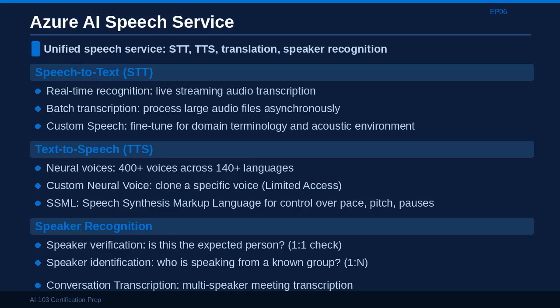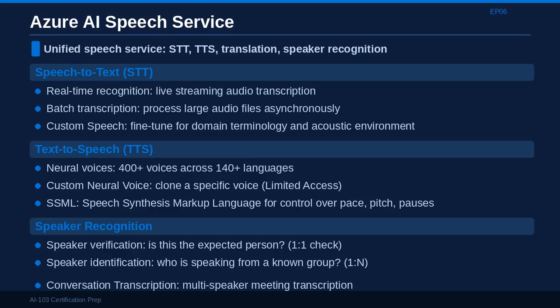Custom speech lets you fine-tune the STT model for your specific domain. If you are transcribing medical conversations or technical support calls, the standard model may not recognize domain-specific vocabulary accurately. You train custom speech on examples from your domain to improve recognition.